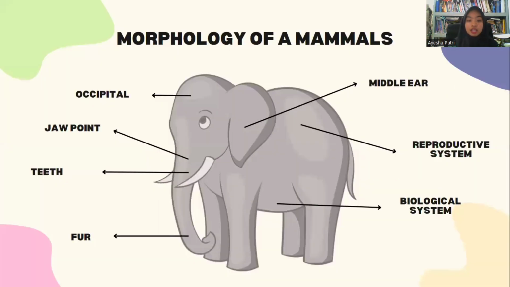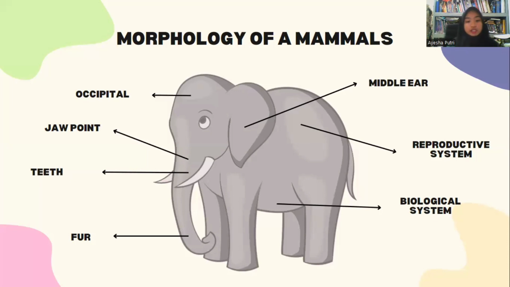The morphology of mammals. First, the occipital: mammals have two knobs at the base of the skull that enter into the uppermost neck. Most other tetrapods have only one.